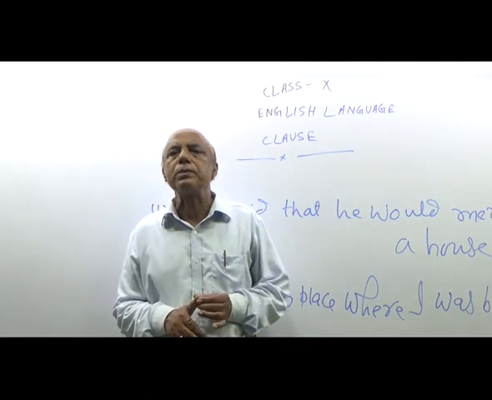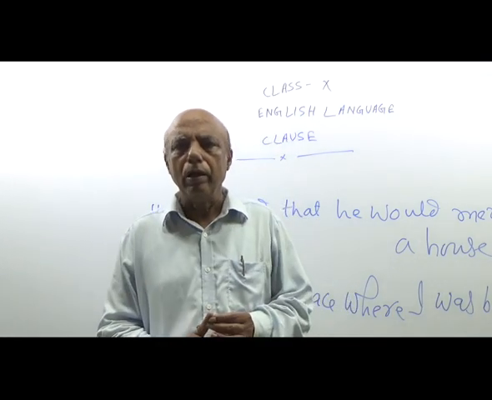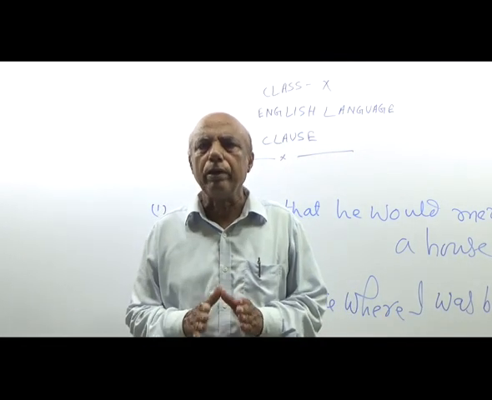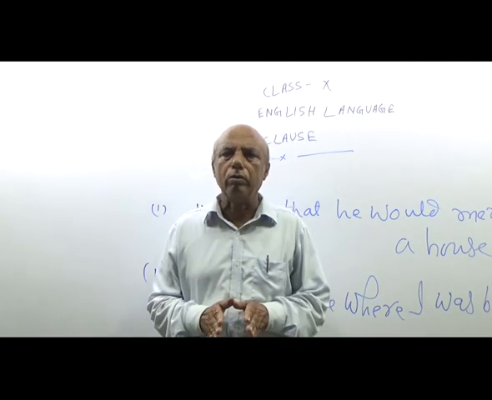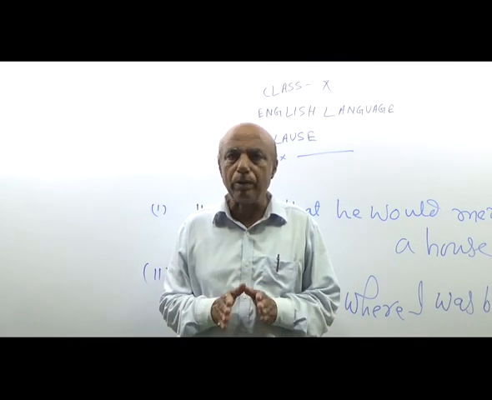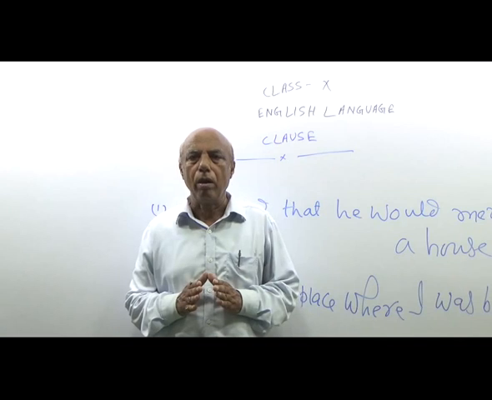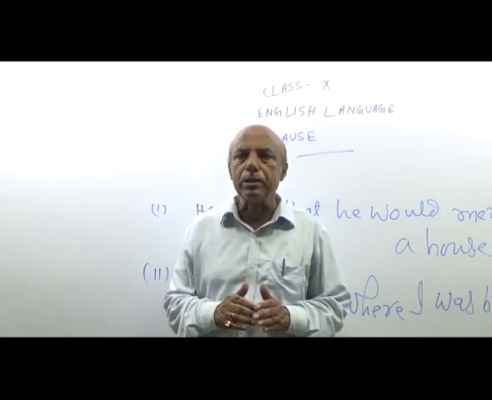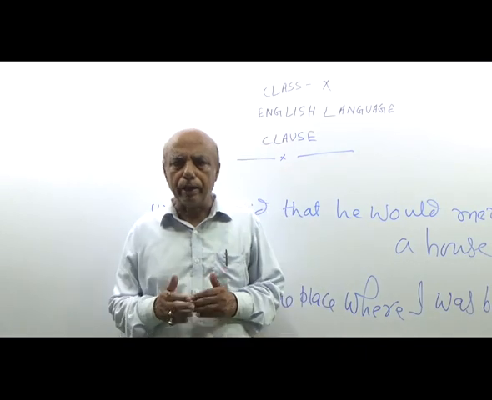First is called principal clause. Principal clause means main clause. The clause that does not depend on others for its full meaning is called principal clause. The clause that is sufficient in itself for its full meaning is called a principal clause. The another name of the principal clause is the main clause.